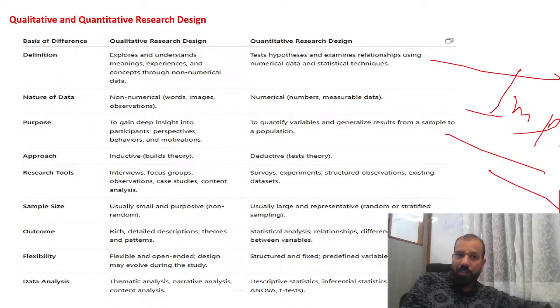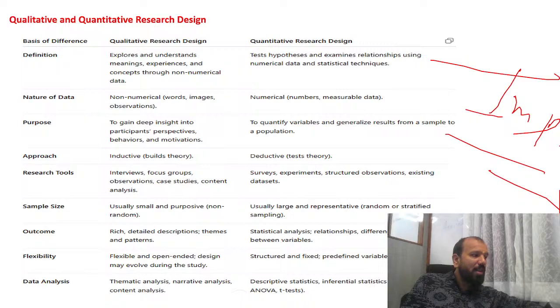Quantitative tests hypotheses and examines relationships using numerical data and statistics. Whenever we are applying multiple regression, t-test, z-test, ANOVA, correlation, logistic regression, we do quantitative research design. The nature of the data in qualitative is non-numerical: words, images, observation. In quantitative we have numerical data.